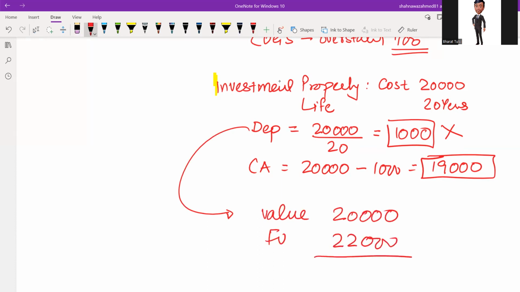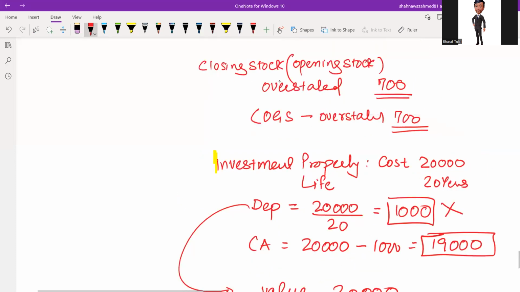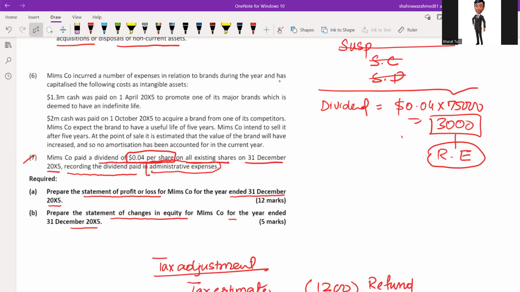So there will be a gain of 2,000 on this investment property. So we need to record in profit and loss account the gain on investment property 2,000, right? Where we have to show the gain on investment property.